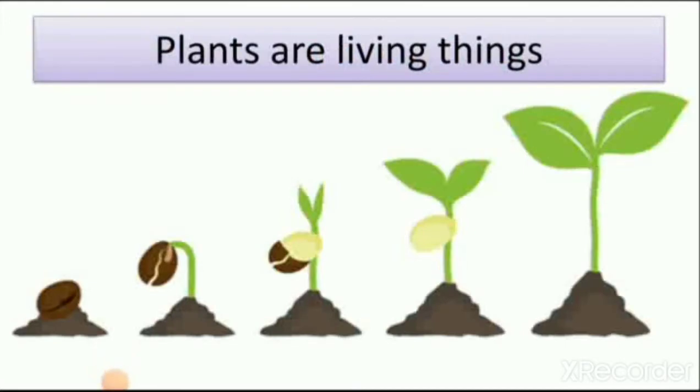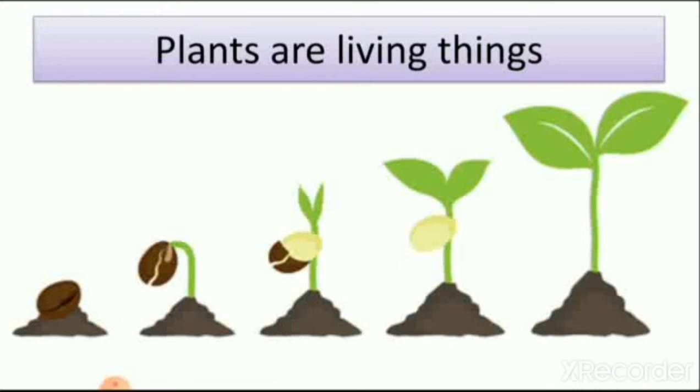We see that plants are also living things, which we learned in our second lesson, that plants and animals are living things. In lesson number 3, we learn how plants are living things. Here you can see the growth of a plant. Like us, plants also grow.